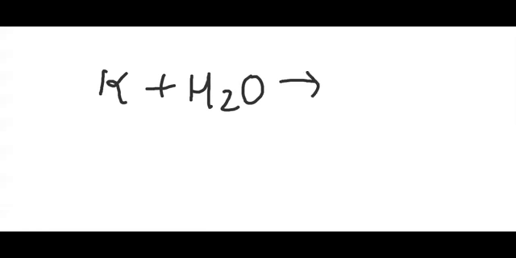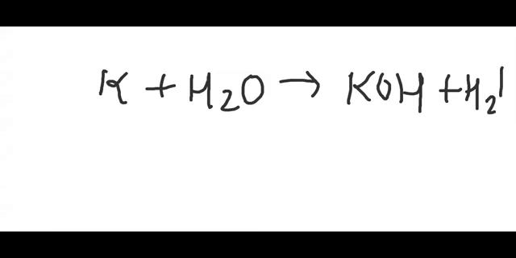Students, if we add a metal like potassium into ice cold water, it will start reacting vigorously with the ice cold water and form its corresponding hydroxide. It means when potassium reacts with water, it gives potassium hydroxide, and hydrogen gas is evolved from this reaction. Remember this: when a metal reacts with water, it forms metal hydroxide and hydrogen gas evolves from this reaction.